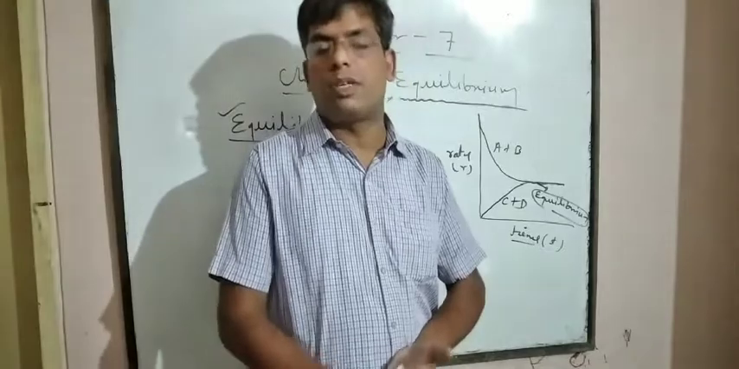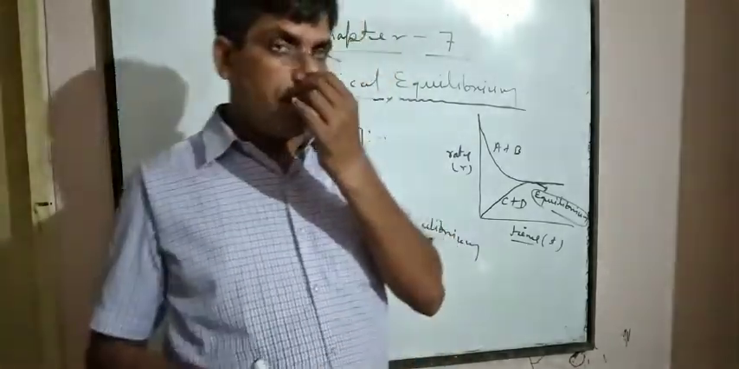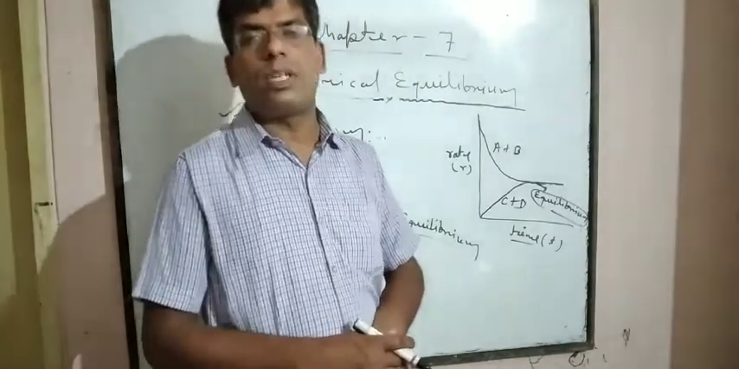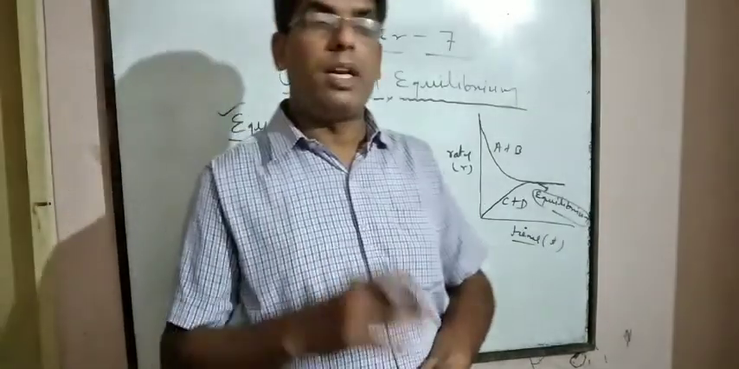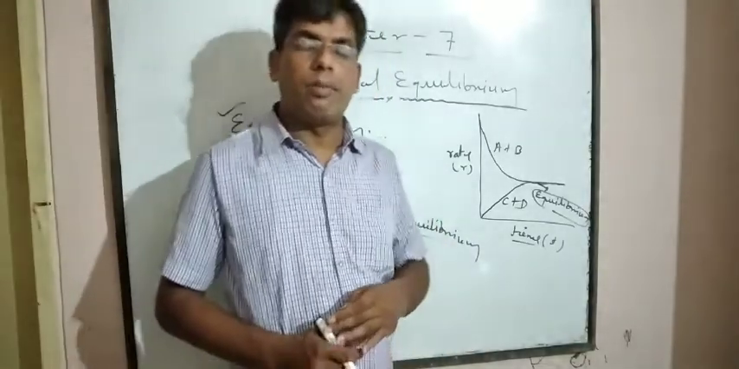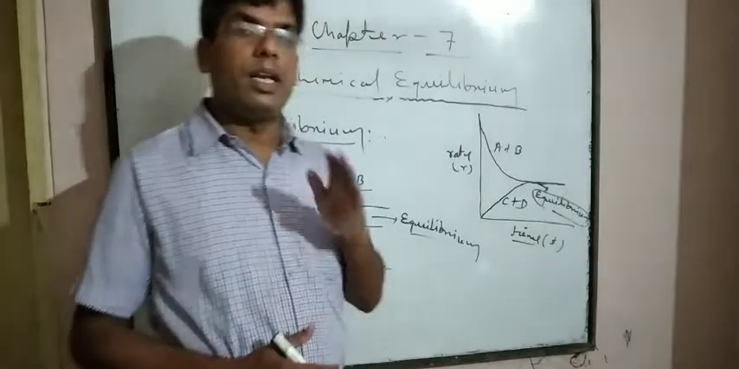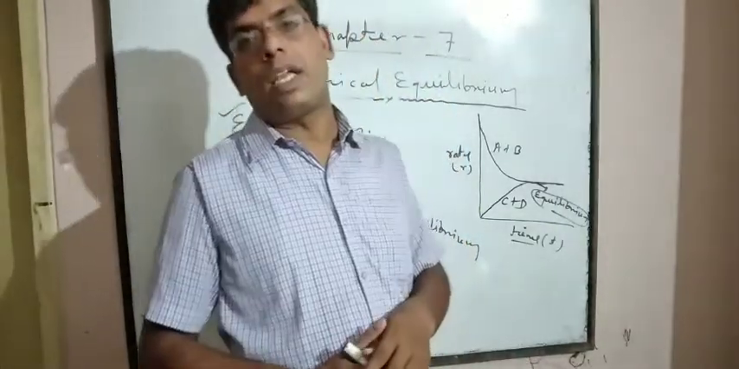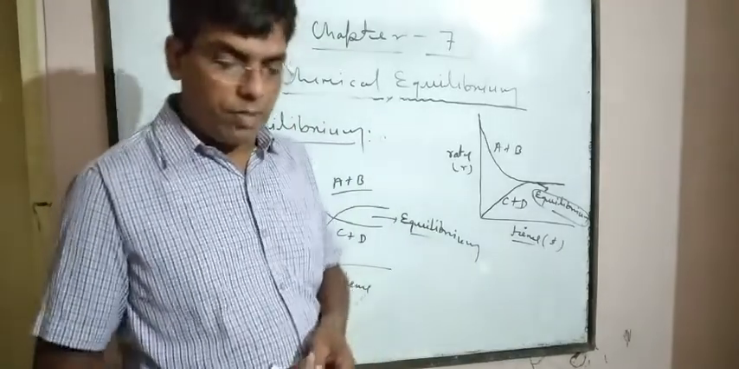Reversible process means which proceeds in the forward as well as the backward direction. Irreversible reactions are those types of reactions which proceed in only one direction. You should always keep in mind, equilibrium is applicable only for reversible reactions. It is not applicable for irreversible reactions.